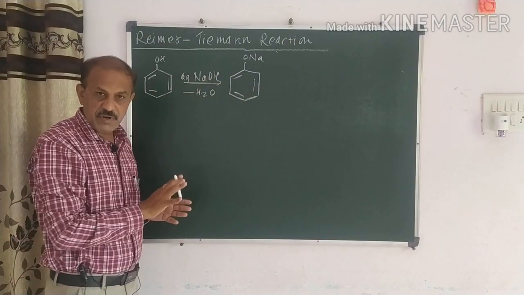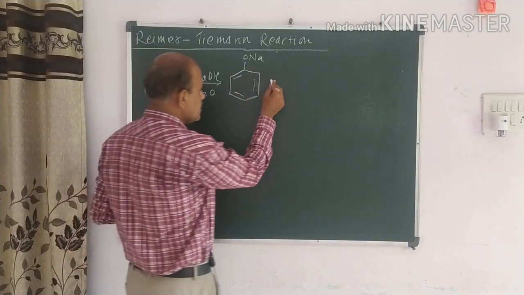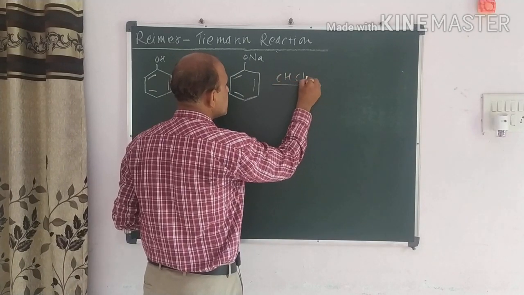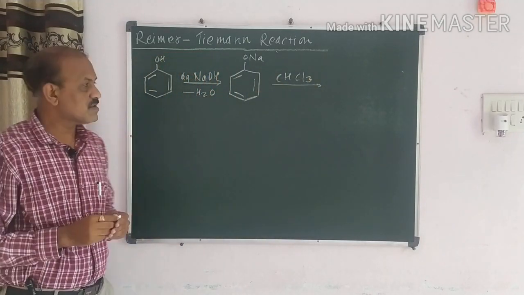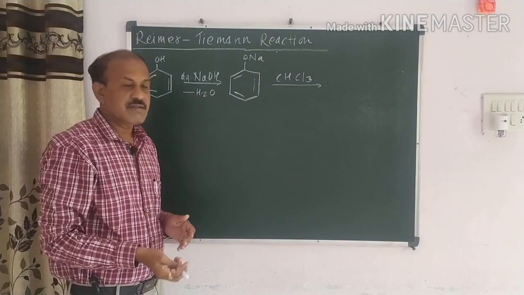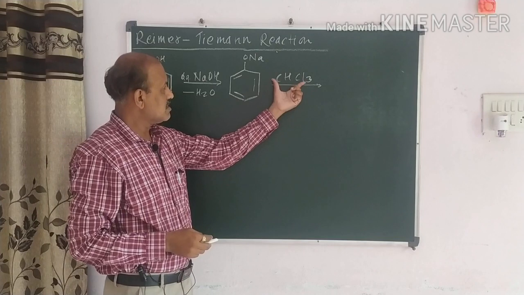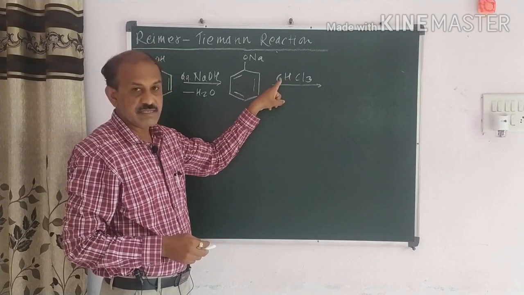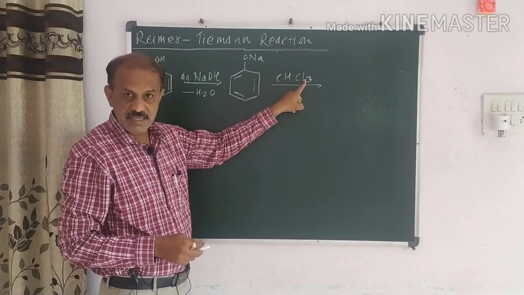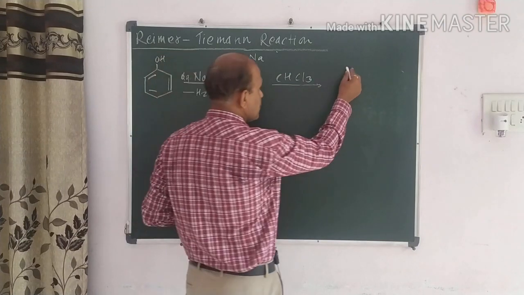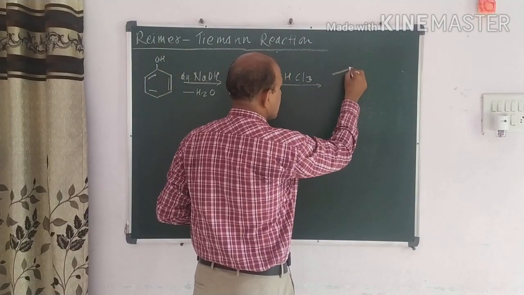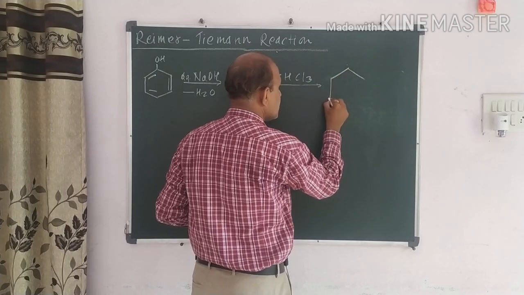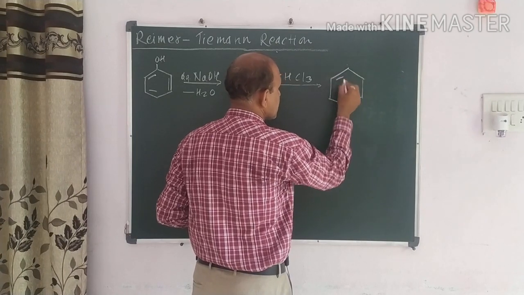Now this sodium phenoxide which is formed in this reaction now reacts again with chloroform, that is CHCl3. It reacts with the chloroform. Then what happens next? Here this chloroform is attached here. While attached here, one hydrogen is replaced by this. This one hydrogen and one Cl get combined and there is a formation of HCl, and we get the reaction just like this. You have to write with me now. The reaction we can write just like this.